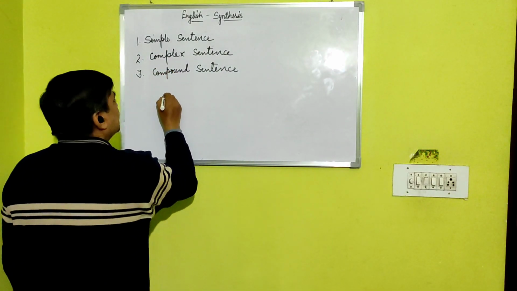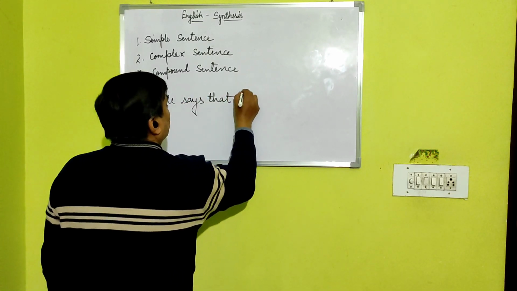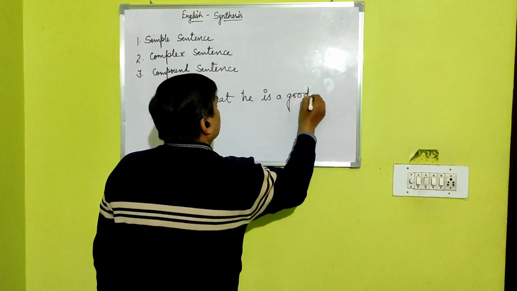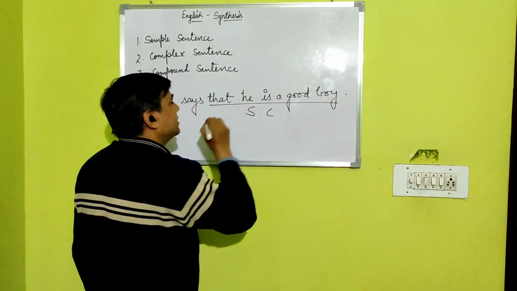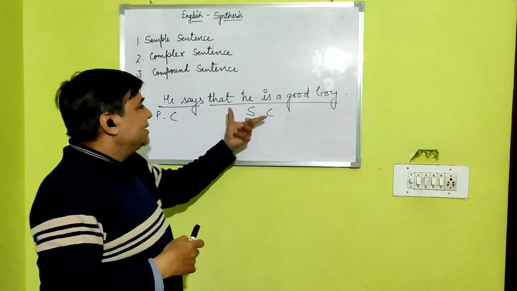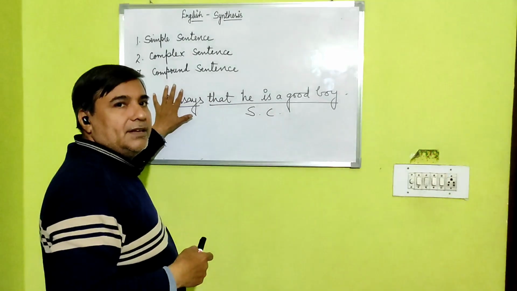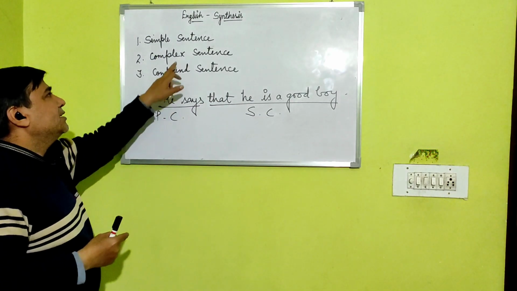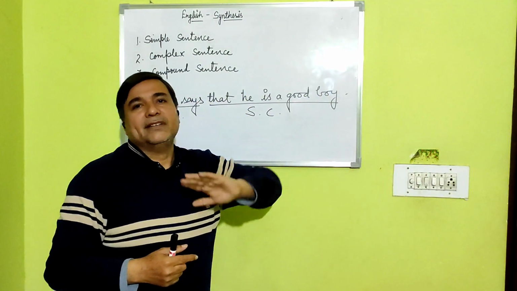For example, he says that he is a good boy. That he is a good boy is subordinate clause, and he says is principal clause. That is dependent clause, dependent to principal clause, and that is independent clause. It means principal clause. So we should know that in complex sentence, there is a principal clause and one or more subordinate clauses. Okay.